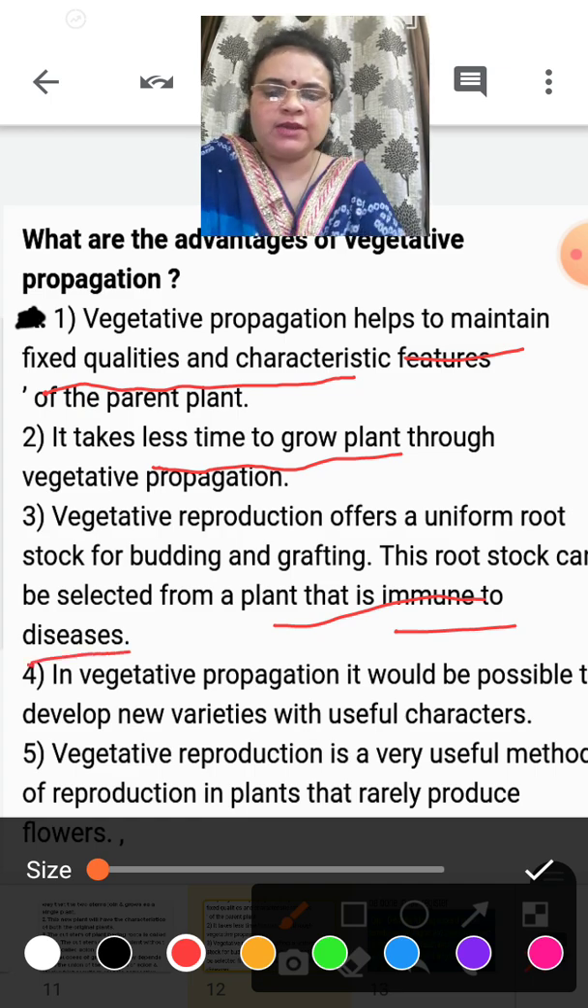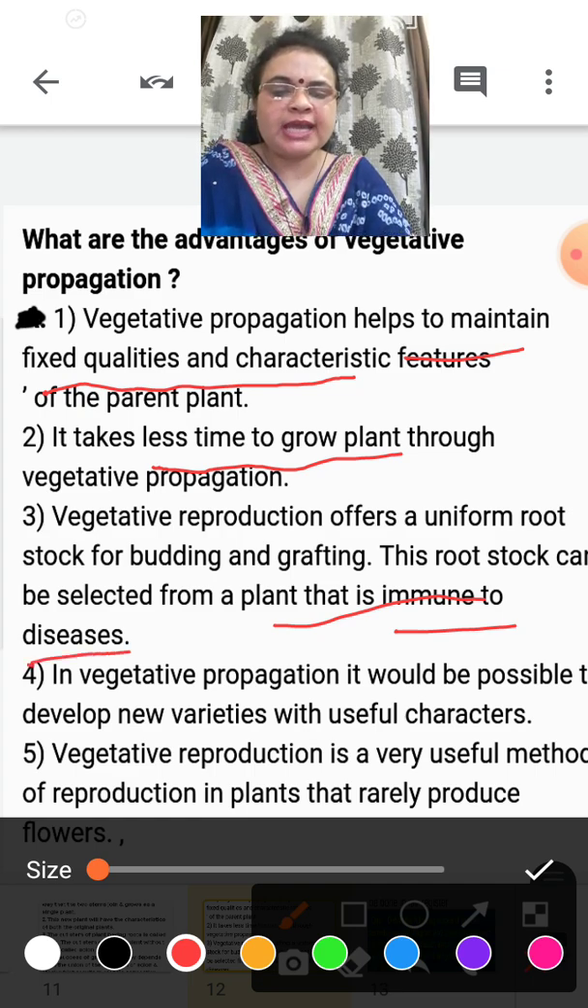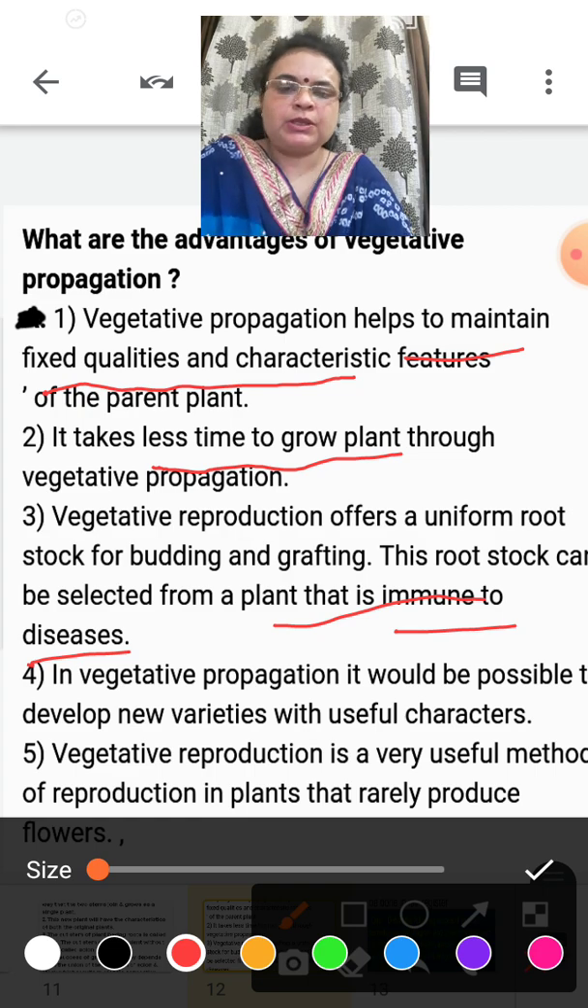Means we can select the stalk or scion or root, shoot, stem, okay, or the procedure of layering.